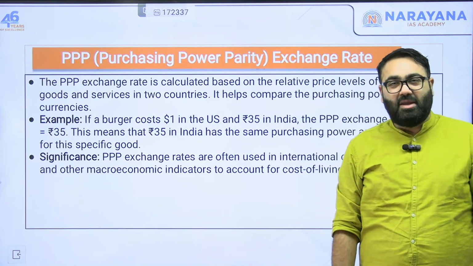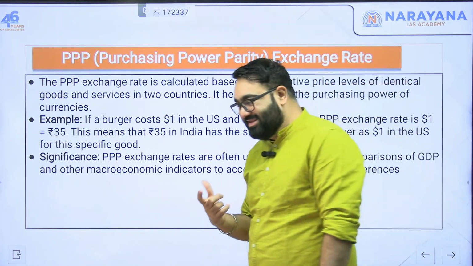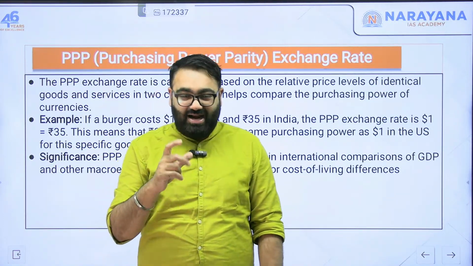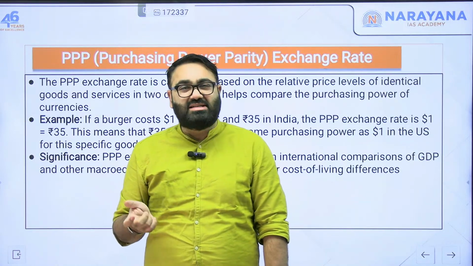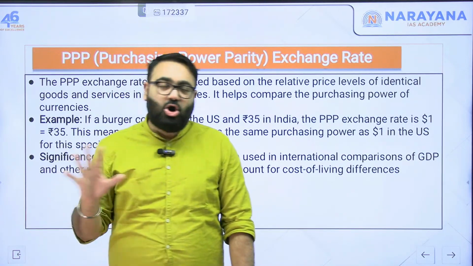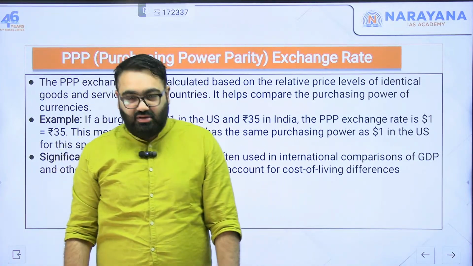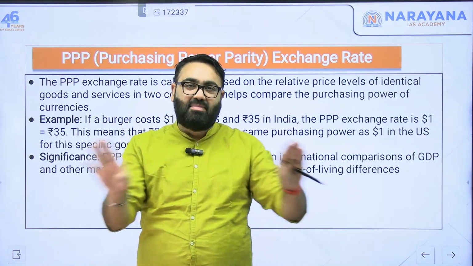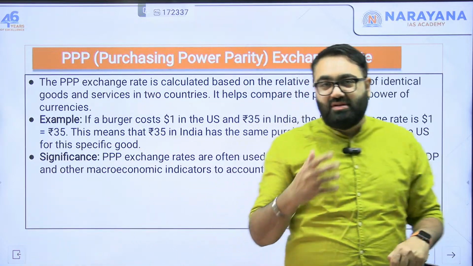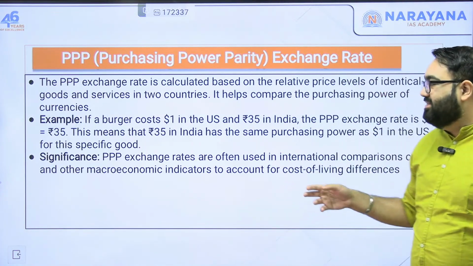PPP, or the purchasing power parity system, takes into account how much stuff you can purchase with that amount in the US, compared to how much stuff you could purchase with that amount in India. These are not the same. If in India you can buy 100 things for 4 lakh rupees, you might not be able to buy all the 100 things in the US for $5,000. The value of the currency might seem to be the same, but they can't buy the same stuff because the purchasing power parity is different. So this is one more method of determining how much your currency is valued and what you can buy with that particular currency.